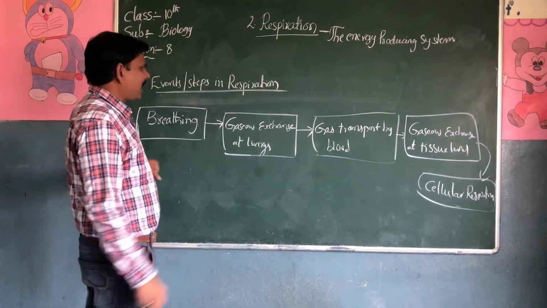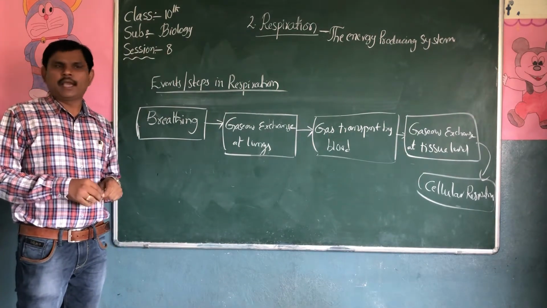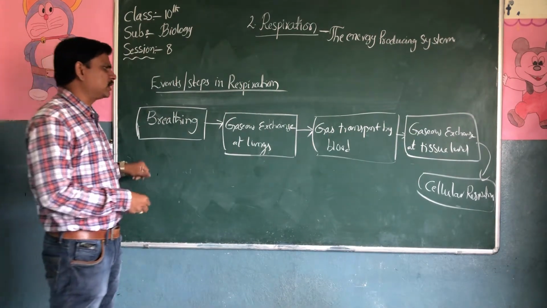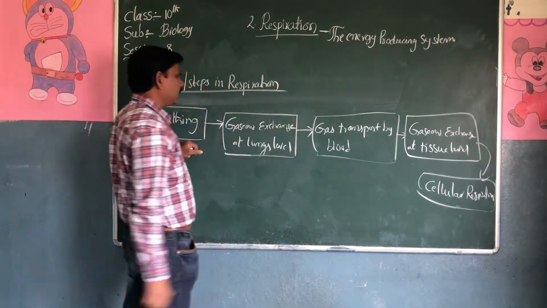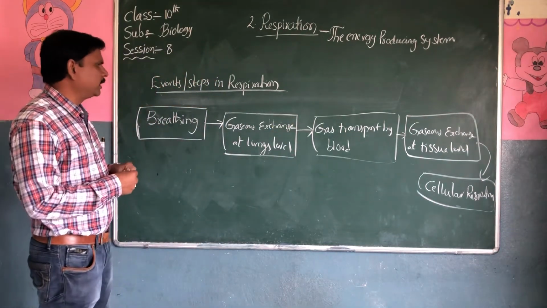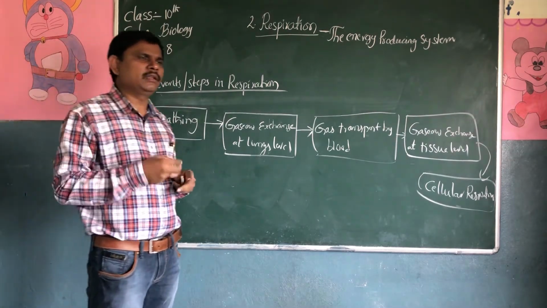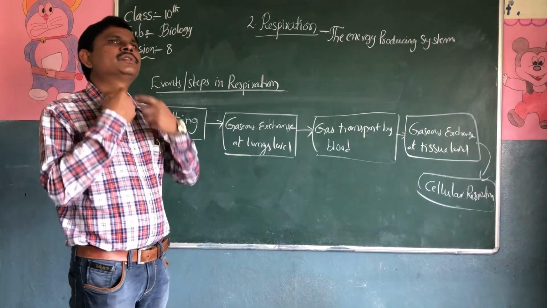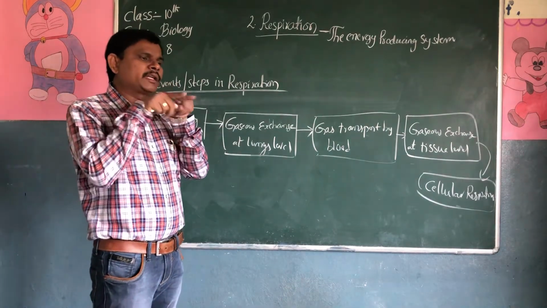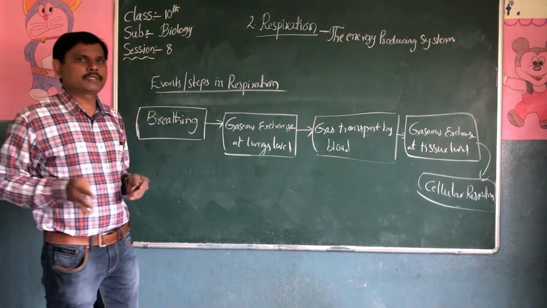What is gas exchange at lungs level? Exchanging of gases at the lungs. When we breathe, the oxygen enters into the lungs through the nostrils, nasal cavity, pharynx, larynx. This is the trachea. The trachea will divide into two parts, the bronchus, then bronchioles.